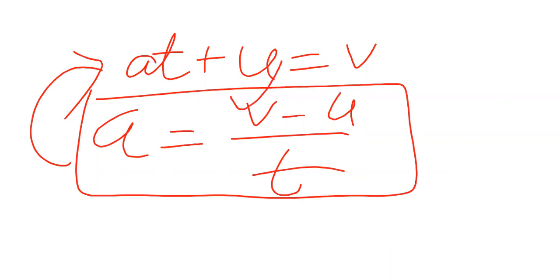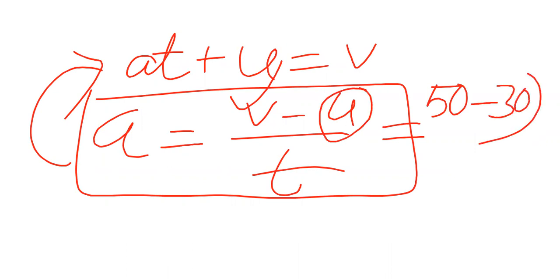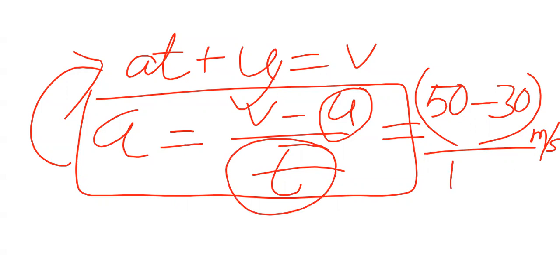V you have to put 50 minus U 30, divided by time. Time is given 10 seconds. Clear? Yes, ma'am. Now do the calculation. It will be 20 by 10, which will be 2.